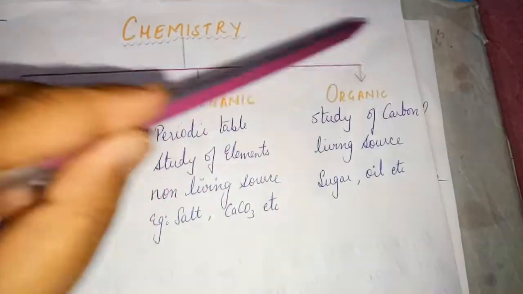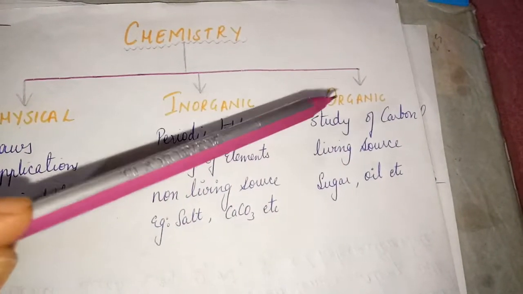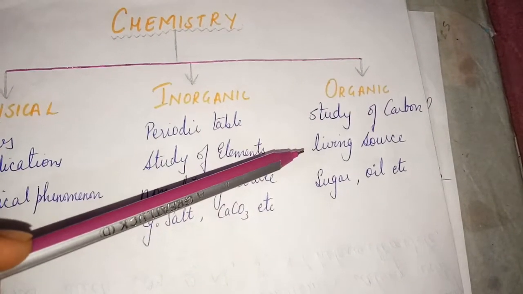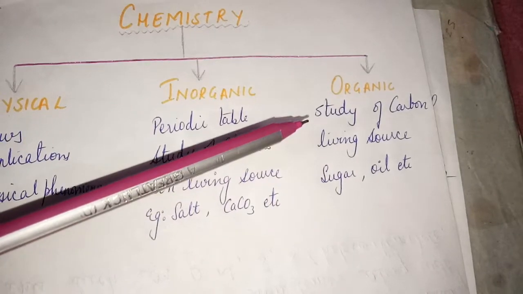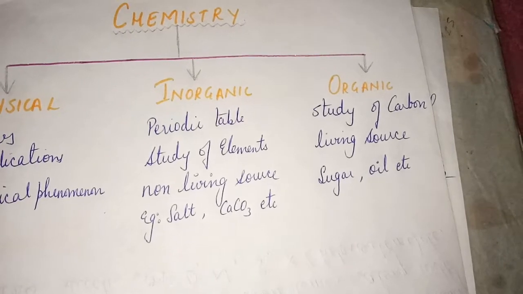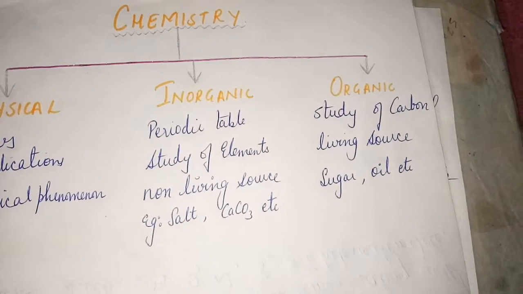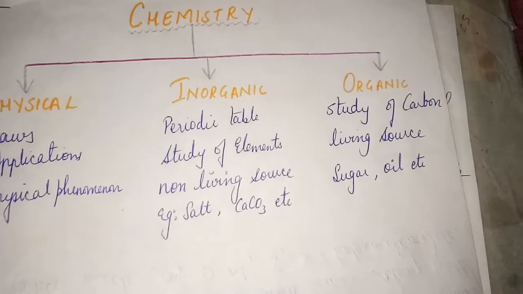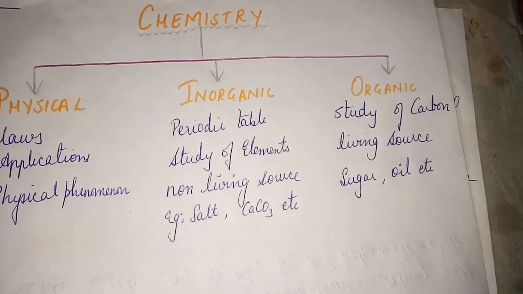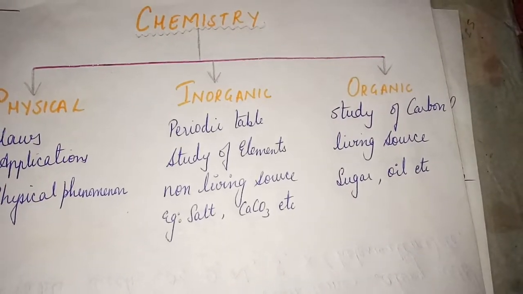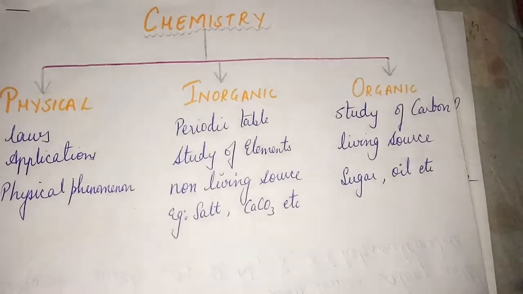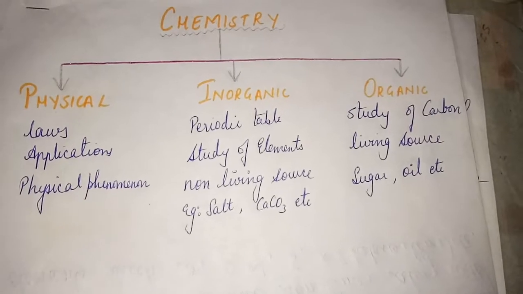Then organic chemistry, the branch of chemistry which deals with the study of carbon. It is also known as the study of living sources. Examples are sugar, oil, etc. So most of the materials which we use daily, such as clothing, fuel, polymers, dyes, and medicines, are made up of organic compounds. So now let us discuss more about the organic compounds or organic substances.